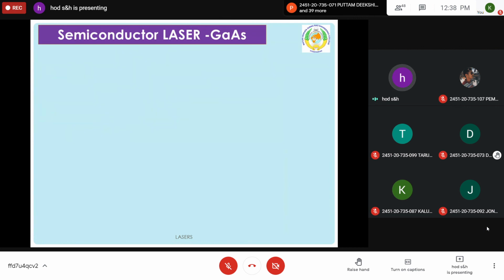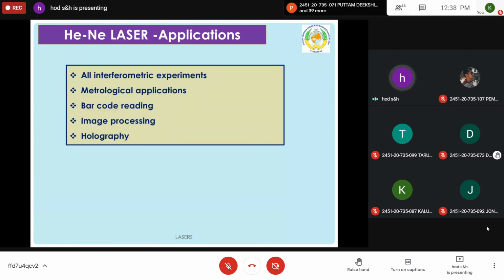So these are the applications of the helium neon laser. Interferometric experiments, meteorological applications, barcode reading, image processing, holography: these helium gas lasers are used. But these are not as popular as the semiconductor laser, because economy also has to be taken into consideration. With a simple diode the size of your finger, you can now produce laser light for a small application.